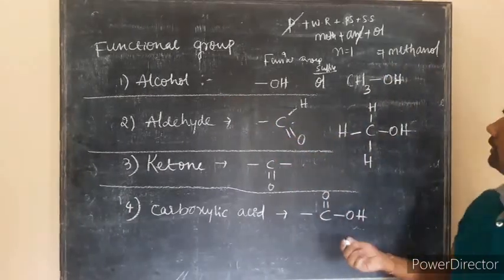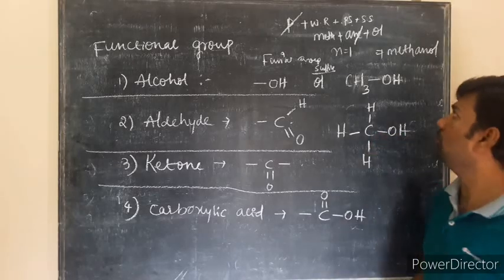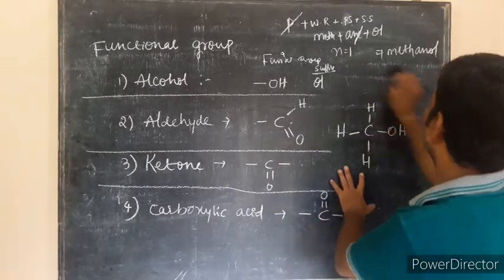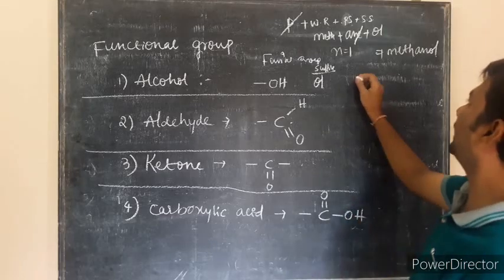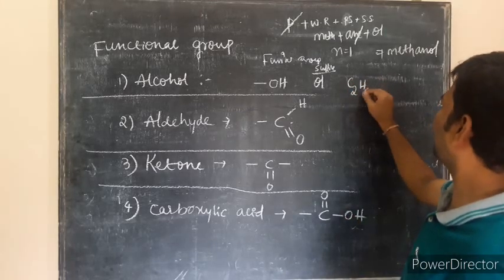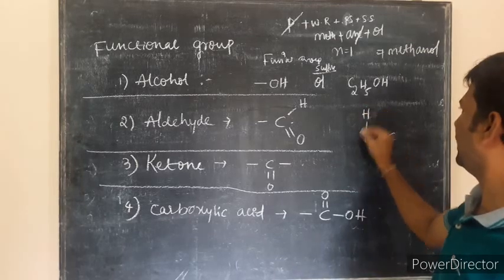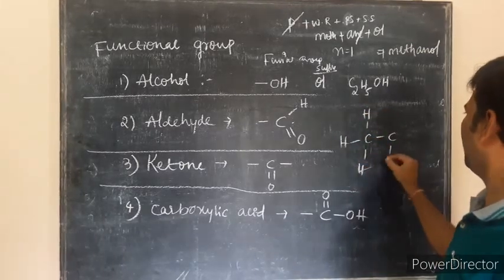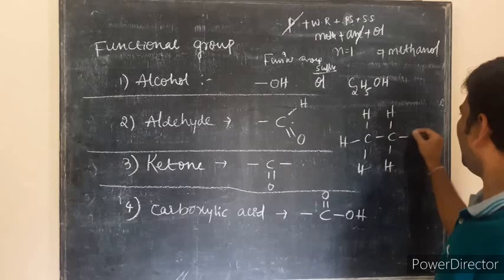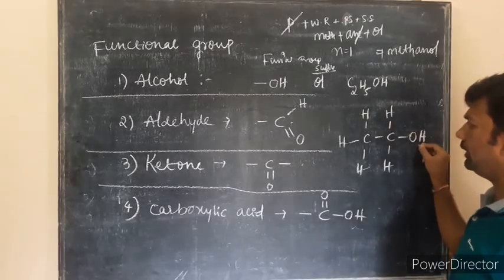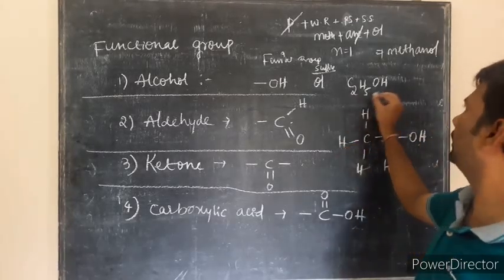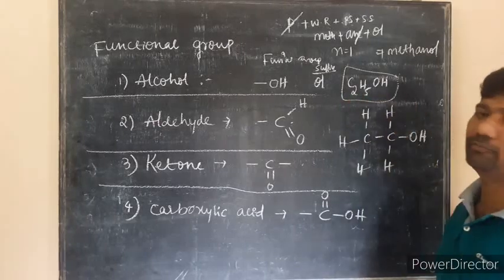Similarly, if you consider n equal to 2, it will be C2H5OH. So 1, 2, 3, 4, 5, and here OH. You can keep the OH here also. So you will get C2H5OH.